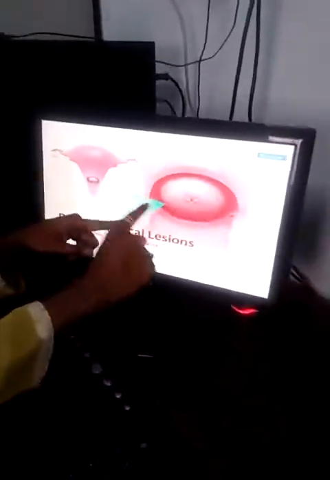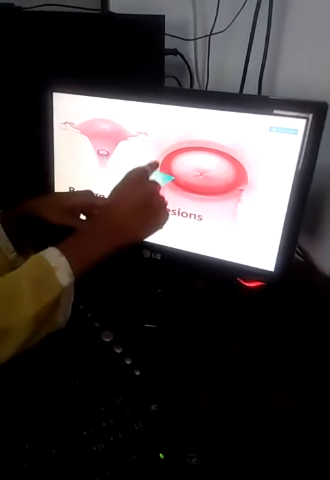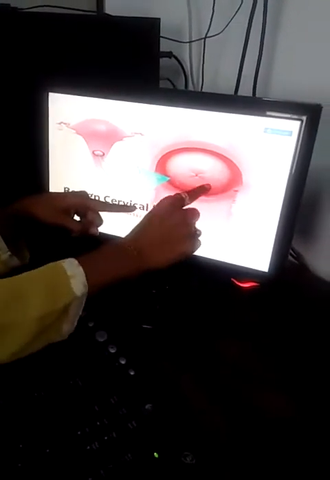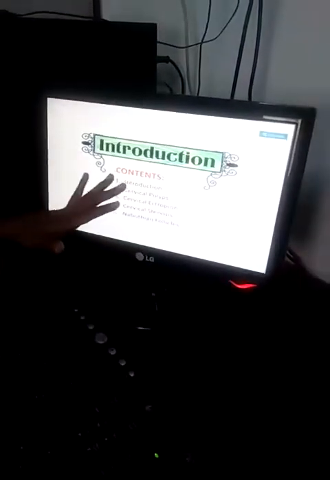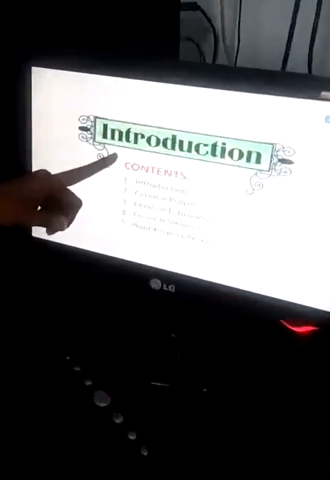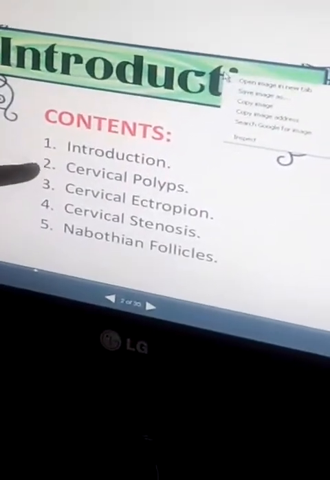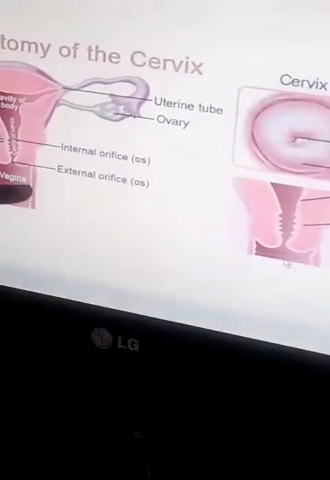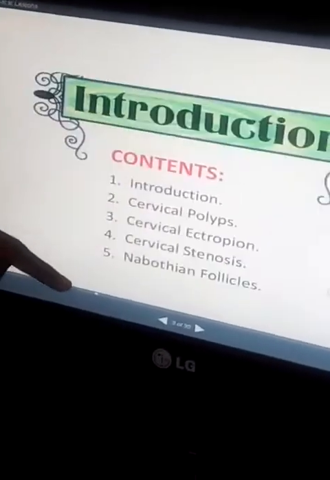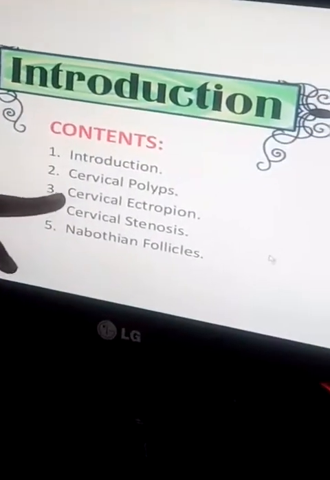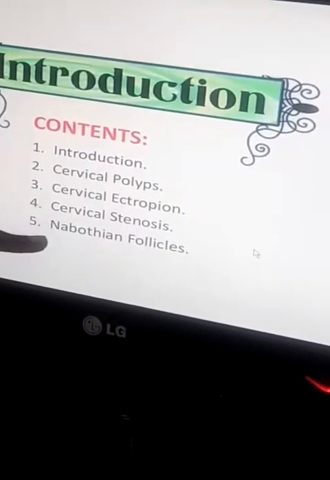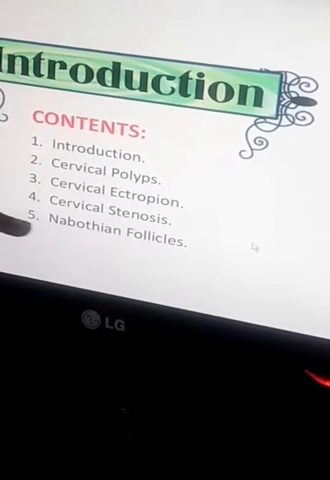Hello everyone, we are going to see about the benign lesions of the cervix, that what we see in this diagram. This is the cervix part, how it looks, cervix region. So what are the parts which are present? That is what we are going to see. It is the introduction, then a cervical polyp, cervical ectropion, cervical stenosis and Nabothian follicles.